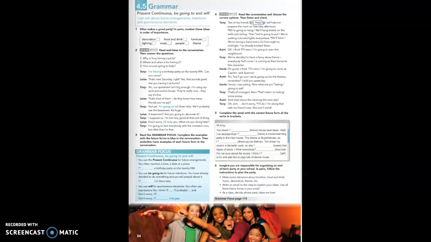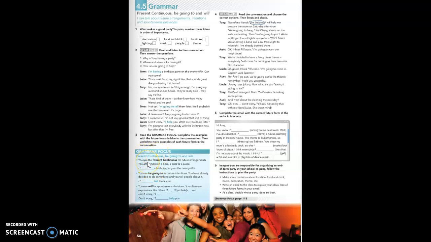Well, today we are going to start learning or revising these tenses that you see here in the title. Yes, present continuous, be going to, and will. So when do we use the present continuous? We are here in the grammar focus.